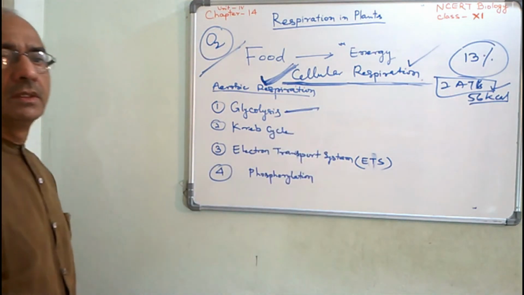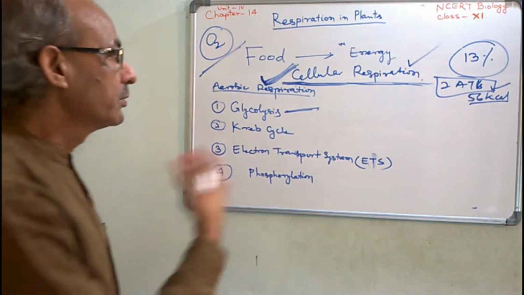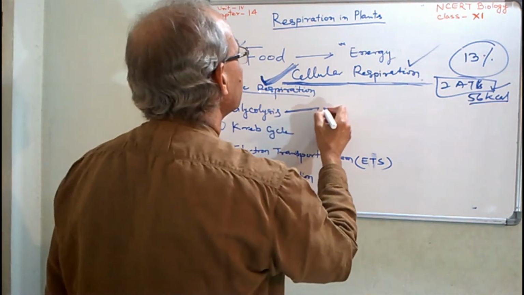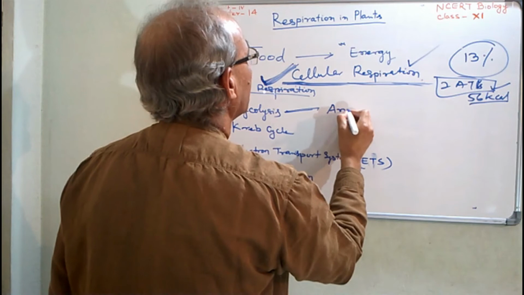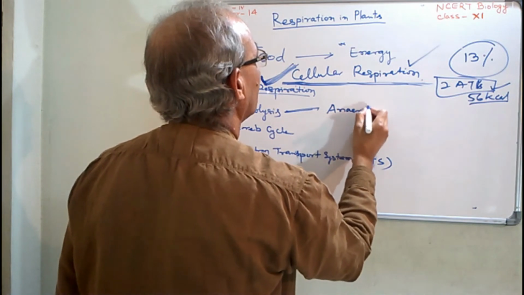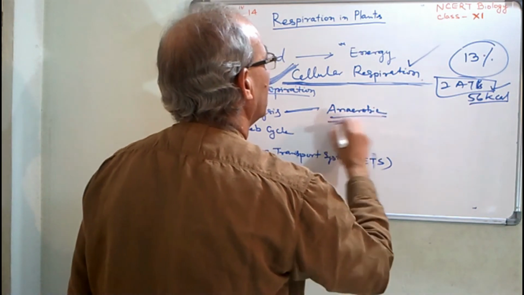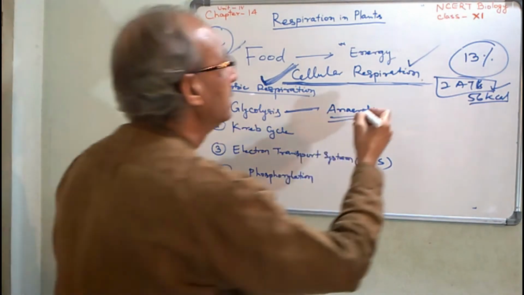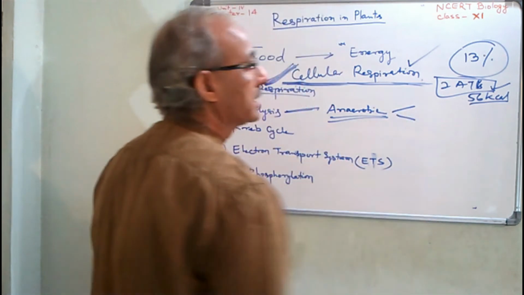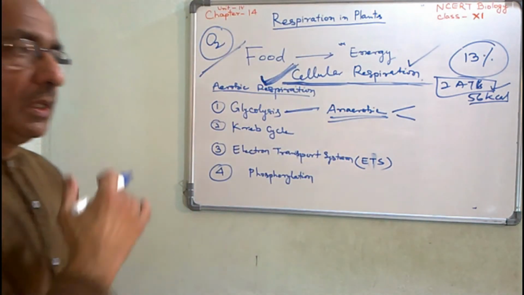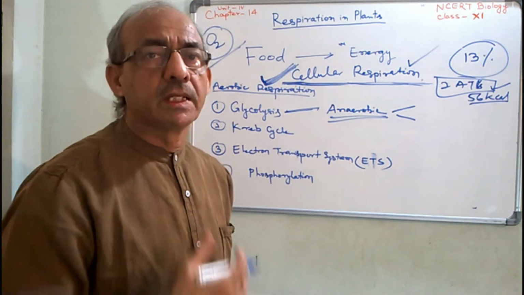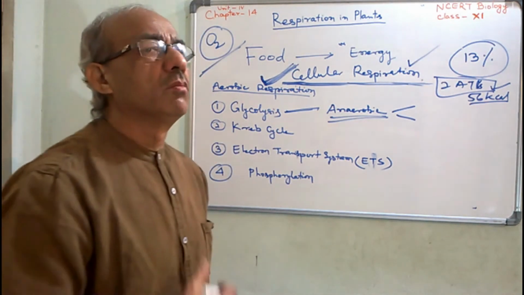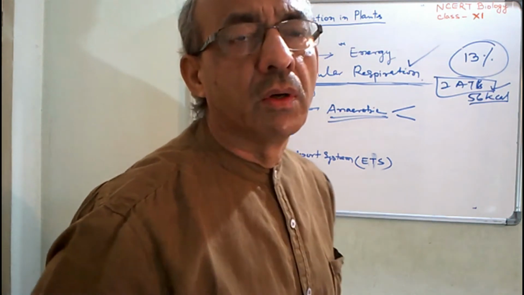Regarding glycolysis, just as we talked about, glycolysis is the anaerobic part of the respiration, which takes place in all the organisms, whether they are eukaryotes, prokaryotes, microorganisms, plant or animal.